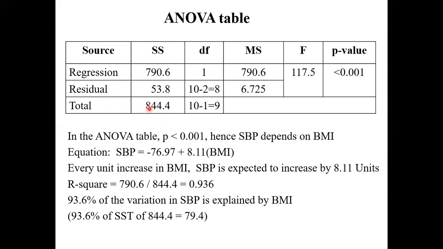This is a total 790 over 844. That is 0.936. So we say 93.6% of the variation in BP explained by BMI. And we know this is your SST. Sorry, it's a mistake here. Forget about this, that's a mistake. Now, so we stop here. 93% of the variation in BP explained by BMI.